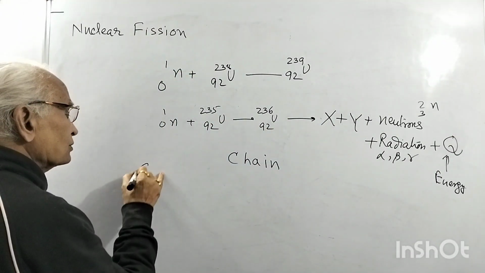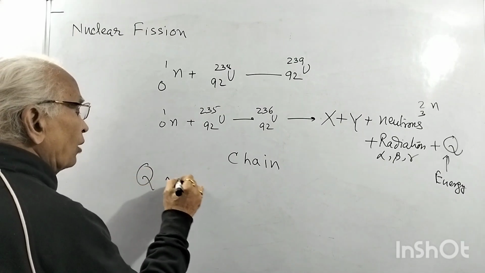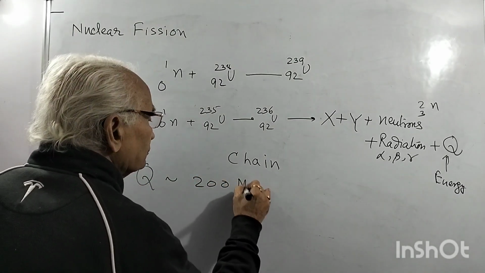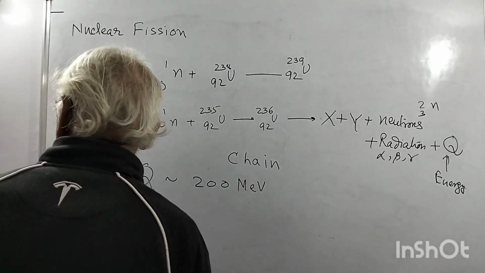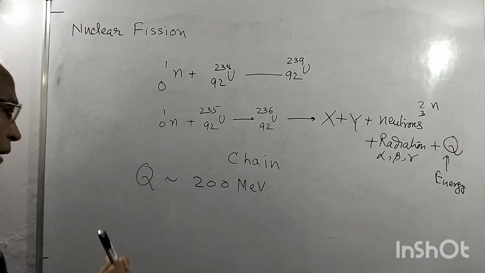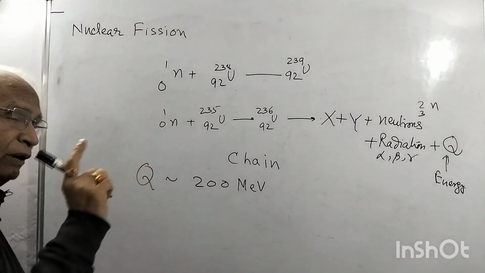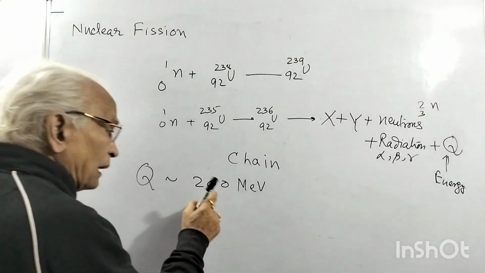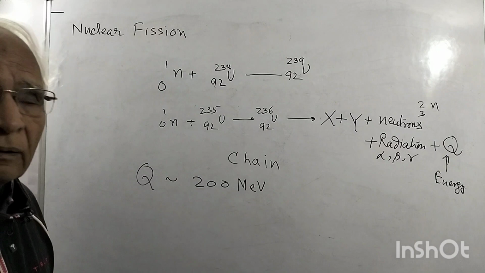It is found that this Q is of the order of about 200 MeV. Means in one fission of a uranium atom, we get about 200 MeV energy.